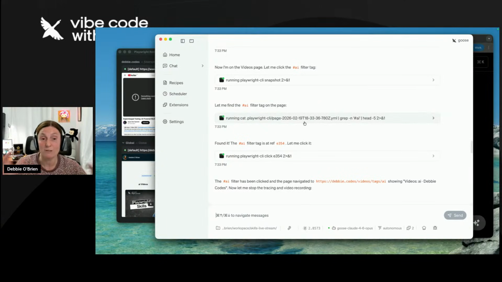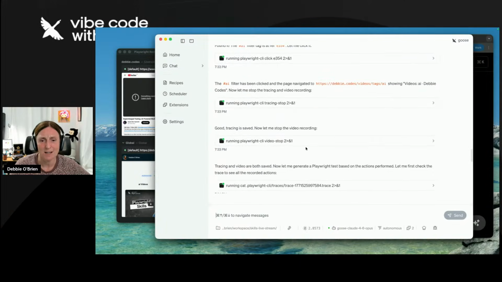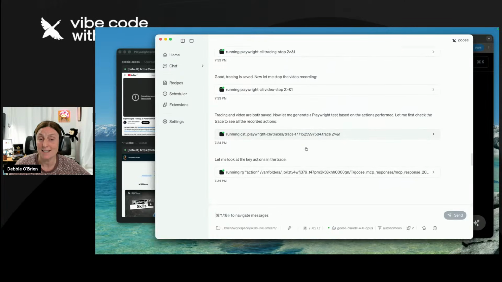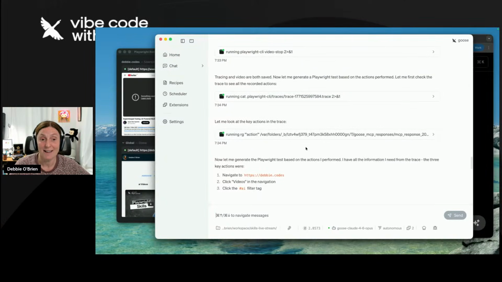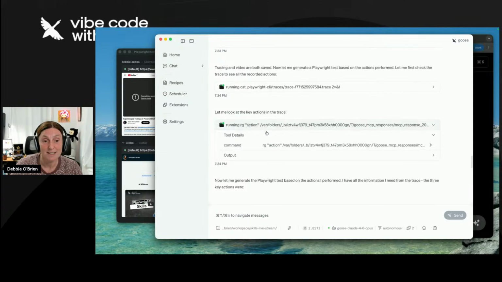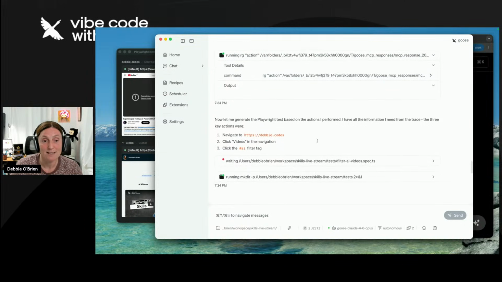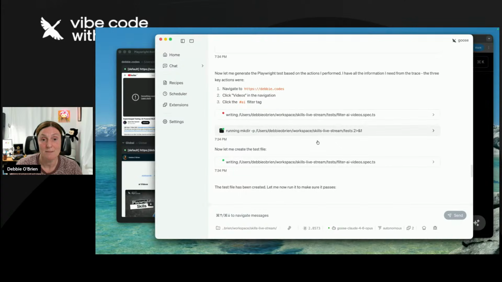If you ever wanted to reference at what point, what file it was using, you can see that. So it found it. The AI tag filters at ref E354. It clicked it. It stopped tracing. It stopped the video. Tracing and video both saved. And then it looked at the key actions in the trace. Let me see if I can see anything in there. Looked in here. And then it generated the Playwright test based on the actions it performed.